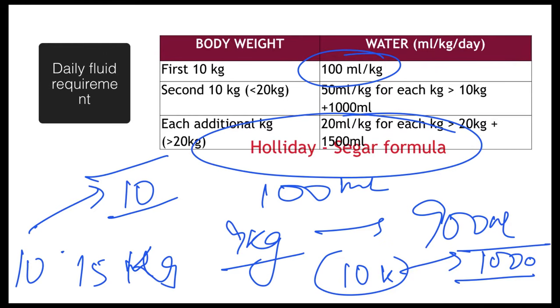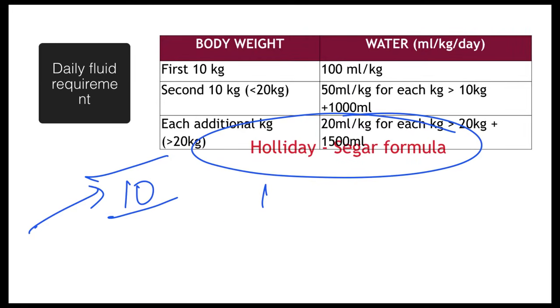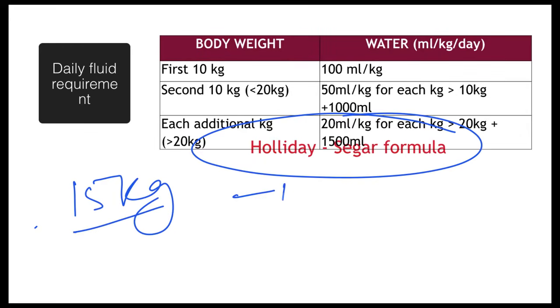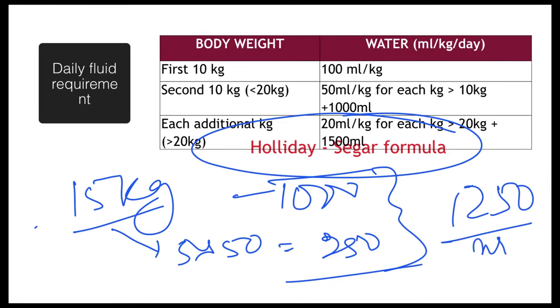On top of that, he's 15 kg, so 5 kg extra. 5 into 50 becomes 250. So basically, let's assume a child is 15 kg. For the first 10 kg, it becomes 1000 ml. For the next 5 kg, 5 into 50 becomes 250 ml. The daily fluid requirement for a 15 kg child will become 1250 ml per day.